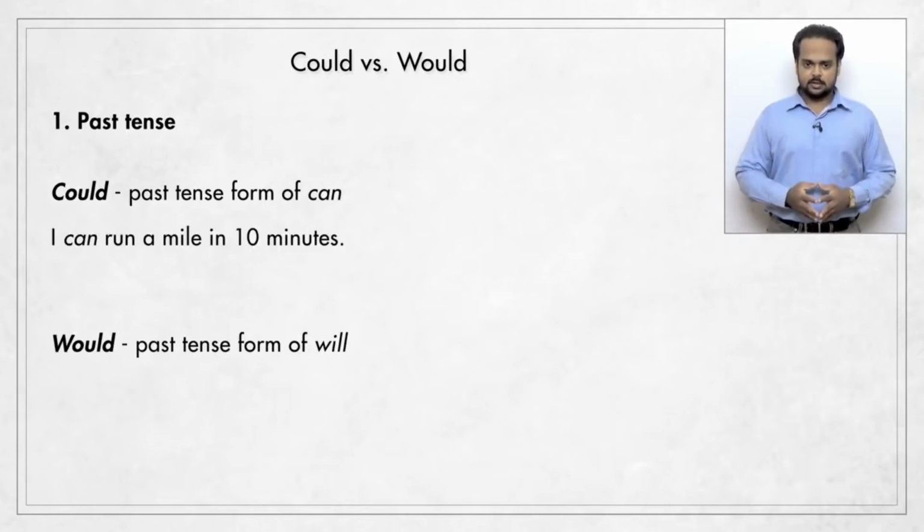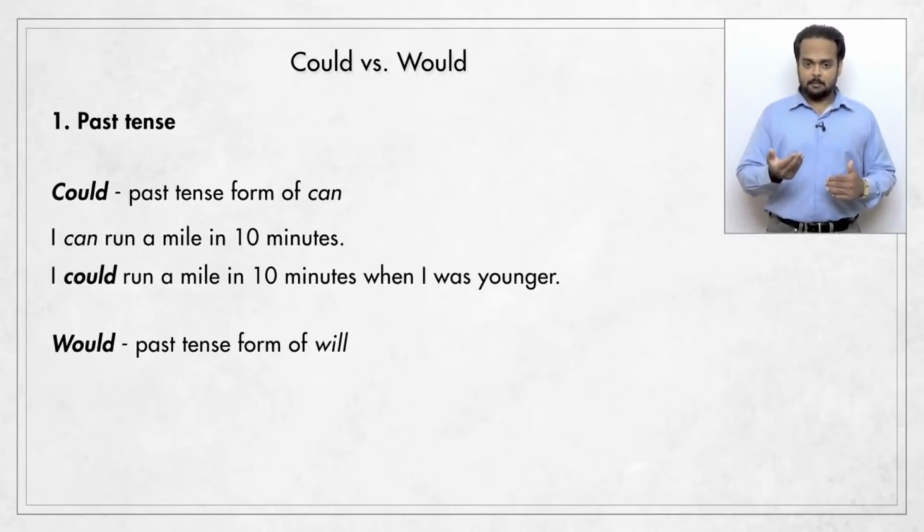Take this sentence. I can run a mile in 10 minutes. This means I have this ability to run a mile within 10 minutes. This is in the present tense, but we can change it to the past by saying I could run a mile in 10 minutes when I was younger. It means I had the ability in the past, but I don't have it now.